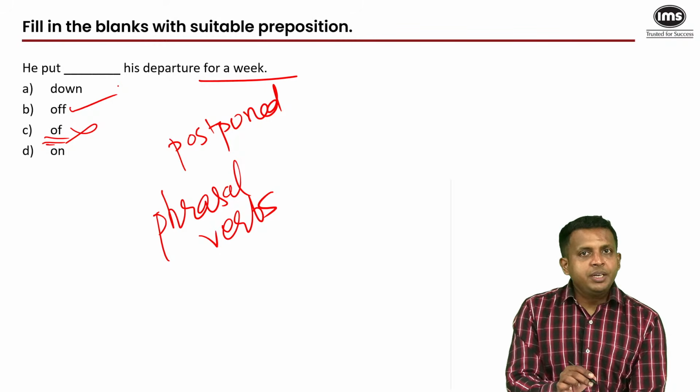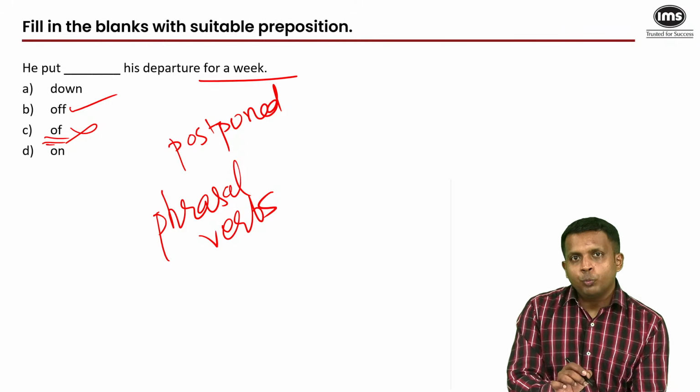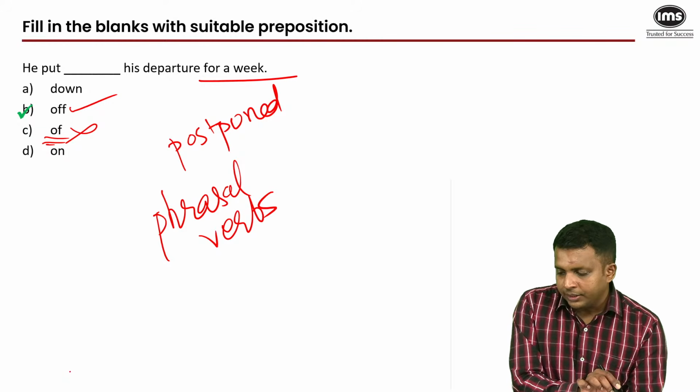Put off can again mean to annoy or irritate someone, but put off can also mean to delay or postpone something. That is our answer here. B is correct. Whoever answered B is right.